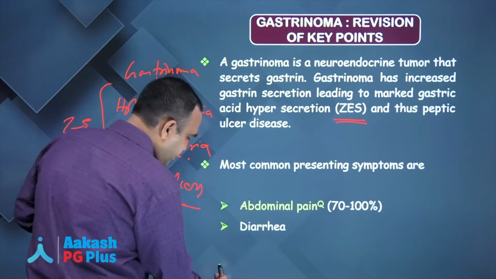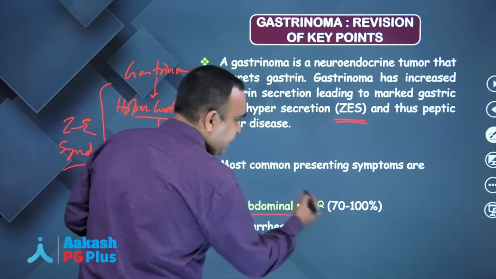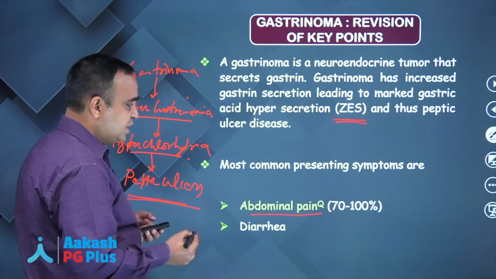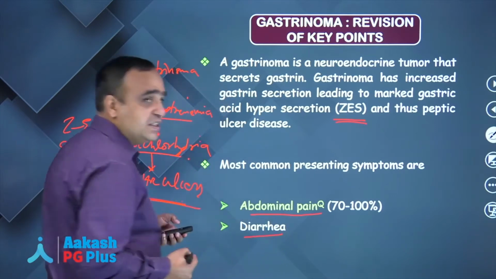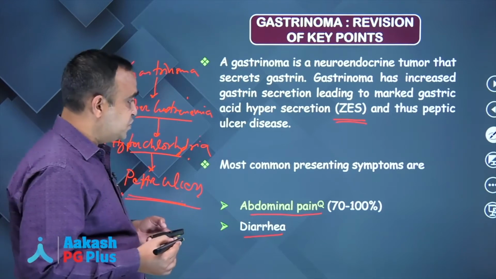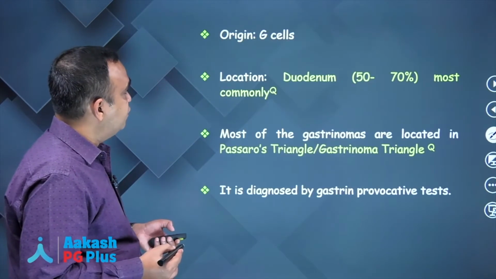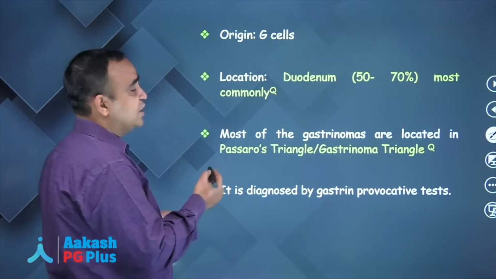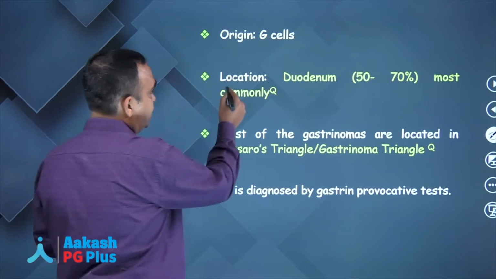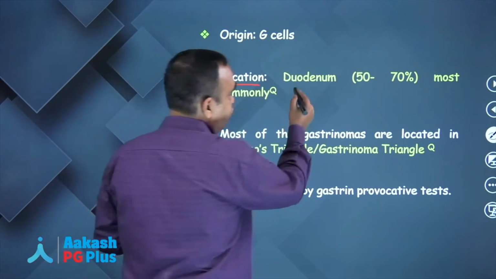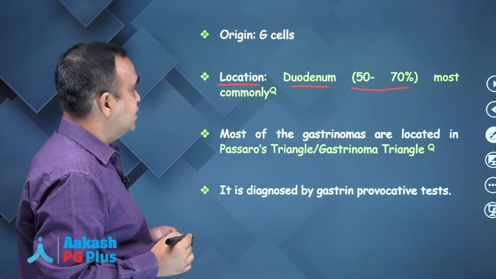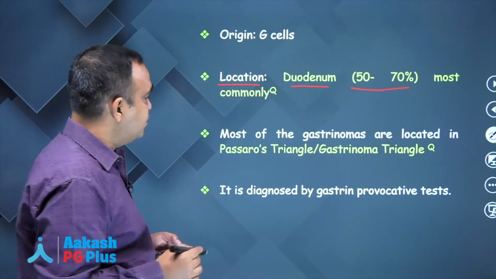The most common symptom is abdominal pain, seen in 70 to almost 100% of the patients. The second most common symptom is diarrhea. This is because of stimulation of the GI system by gastrin. So this is the presentation of gastrinoma. Origin, I have already told you, it originates from G cells. Now the location, the question which has been asked here, the most common location is duodenum in 50 to 70% of the cases. That question has been asked many a time.